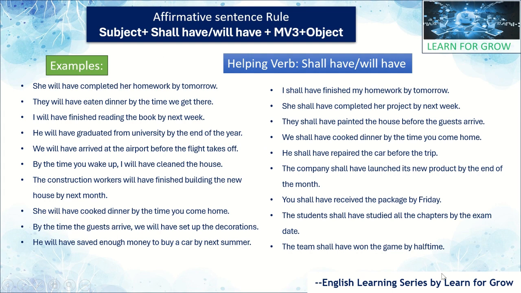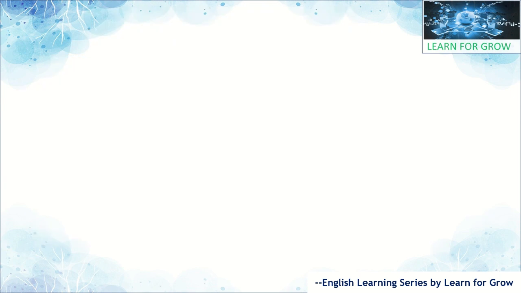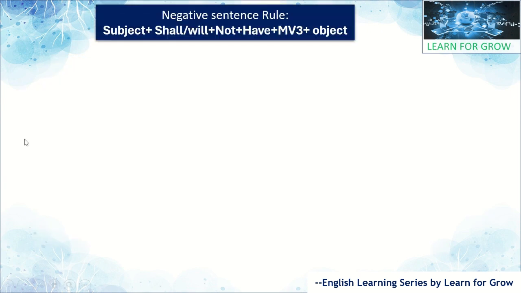Shall have here is the auxiliary verb, helping verb, right? And the main verb is form 3 of win. You guys already know, right? And game is the object. Based on the rule only, we have given basic examples. Okay, these are very simple examples for your understanding. So let's move to the next one, that is the negative sentence rule.